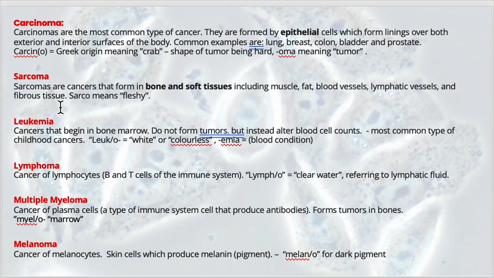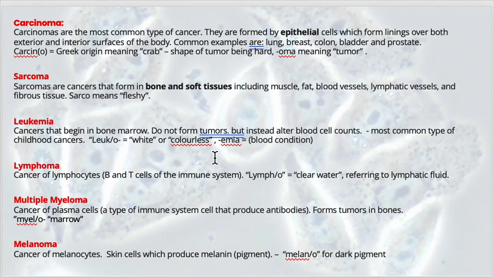Leukemia does not form tumors, but with leukemia, you get uncontrolled cell growth of blood cells. So in cases of leukemia, your blood cell count will be elevated, which can be seen on blood work. So in leukemia, we don't see tumors necessarily, but instead blood cell count becomes altered. And so leuco, the combining form, means white or colorless. And as we've seen previously in last week, emia refers to a condition of the blood.